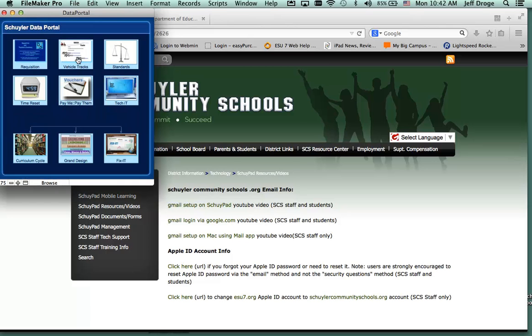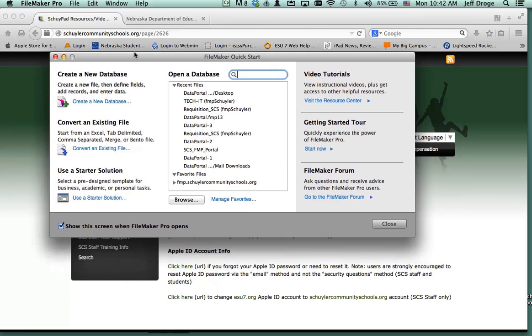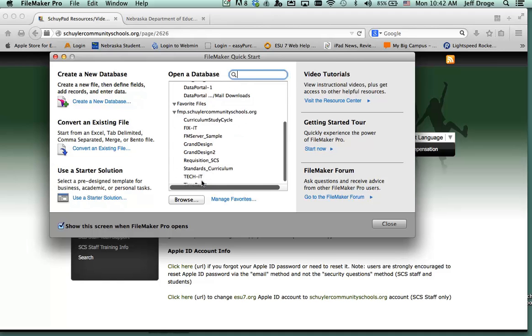Now again, if you don't have this dashboard or you don't know how to get to it, no big deal. Just start up FileMaker Pro like you normally would. In fact, I'll show you how that looks. I'll close this window for now. And this window here should look familiar to everybody. And you would want to use the fmp.schuyler Community Schools. Click on that to expand that arrow. And here's all the modules that you just saw in that dashboard.